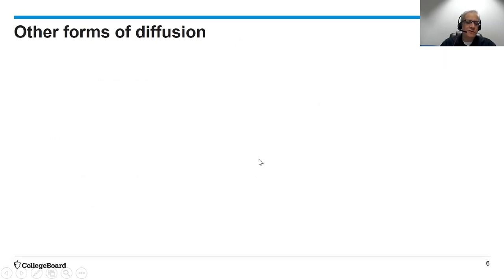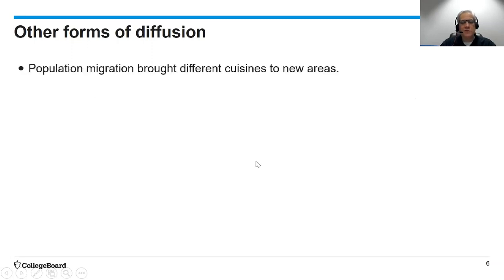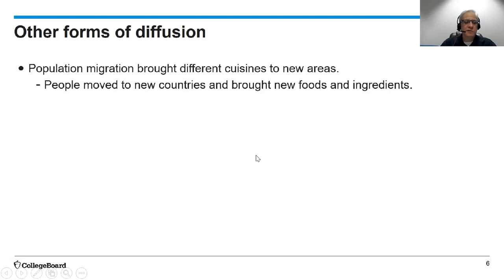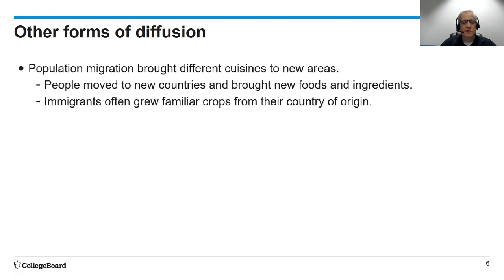There were other forms of diffusion later on. Population migration brought different types of cuisines to new areas. As people moved to new countries, they brought new foods and ingredients with them. Immigrants often grew familiar crops from their country of origin on their farms or in their gardens.